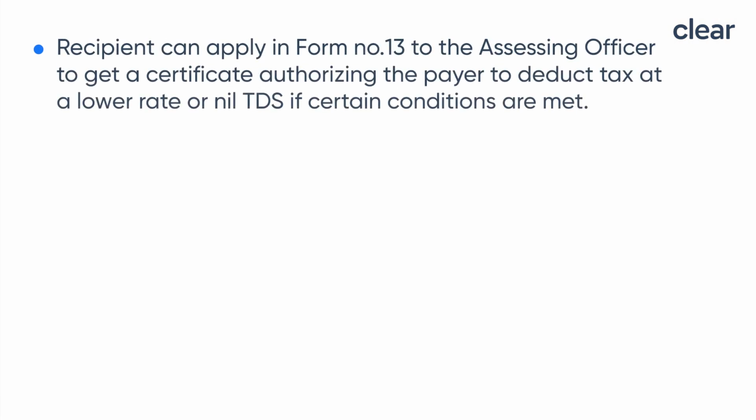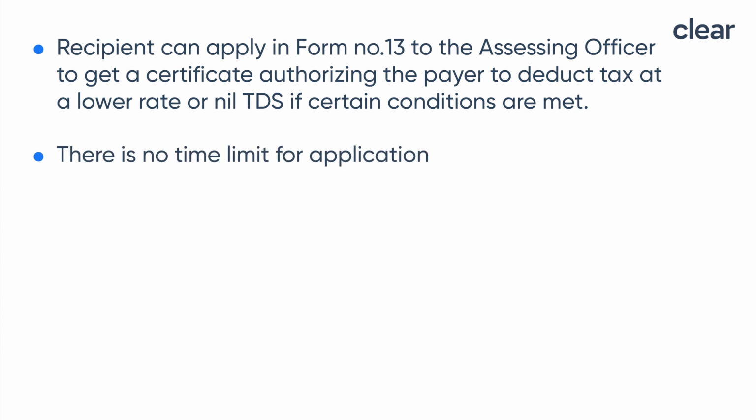Now, as per the provisions of Section 197, the recipient can apply in Form number 13 to the assessing officer to get a certificate authorizing the payer to deduct the tax at a lower rate or not deduct tax at all. Now, there are a few conditions that are required to be met. Also, there is no time limit for application and it can be applied at any time before the actual deduction of tax. If the recipient does not have a PAN, then he cannot apply, which means PAN is mandatory for this certificate, and this certificate shall be issued directly to the person responsible for paying the income on a plain paper under the advice to the applicant.